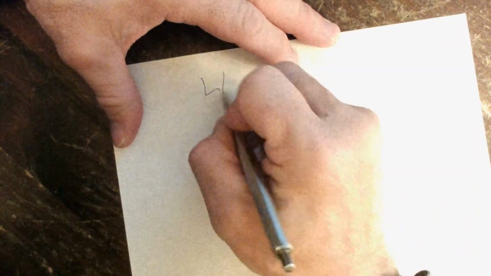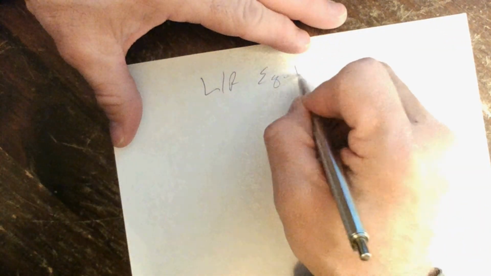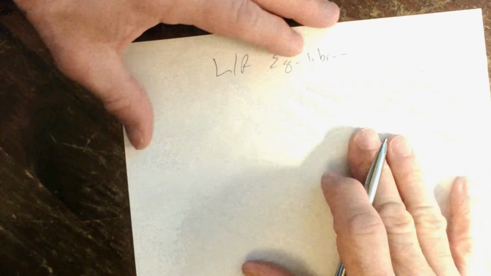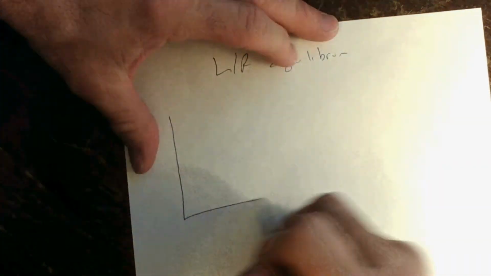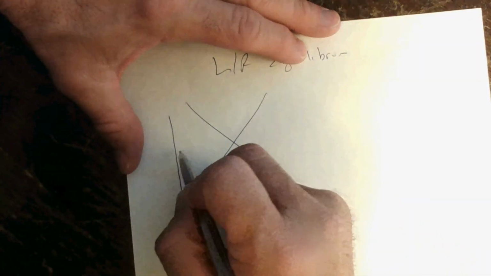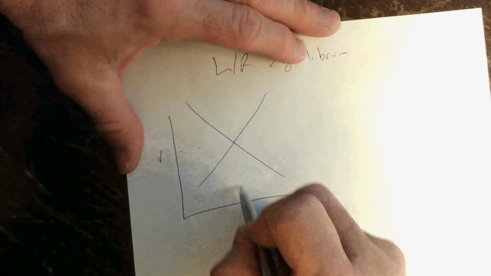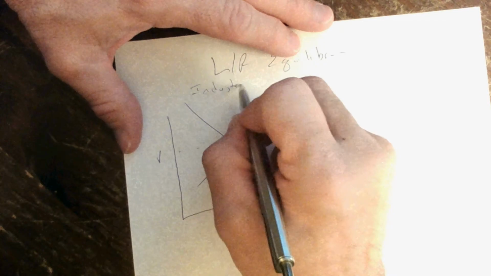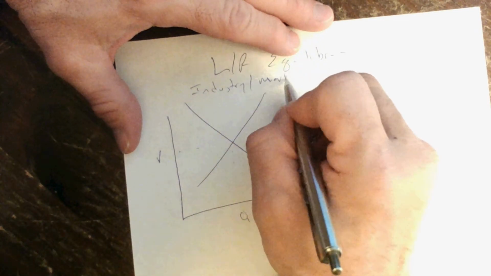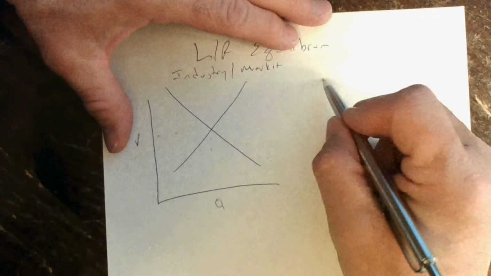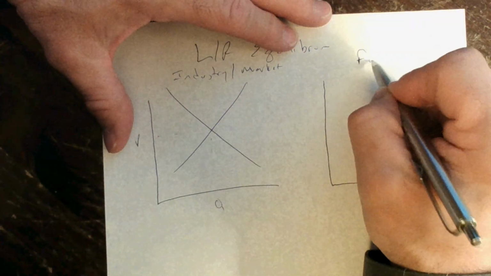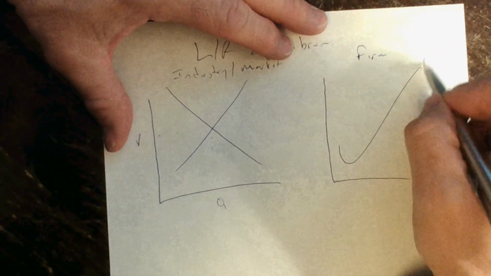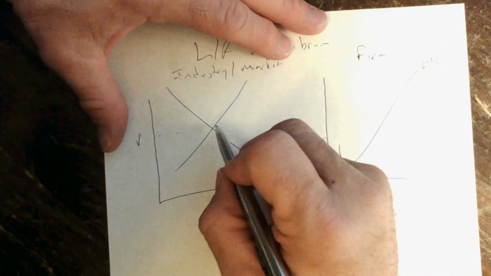So, a long-run equilibrium: you have the industry, price, quantity, also known as the market, and the firm, with a check mark for marginal cost.